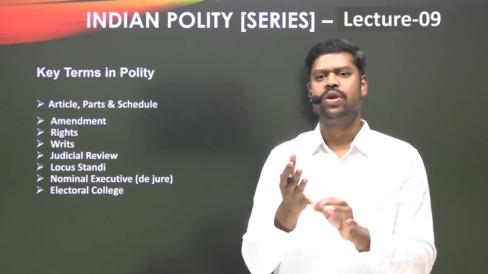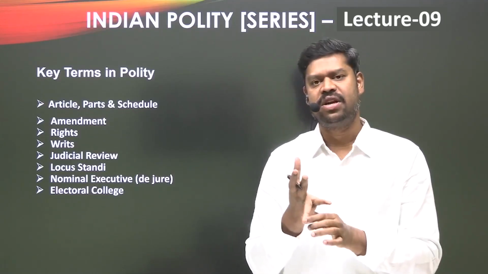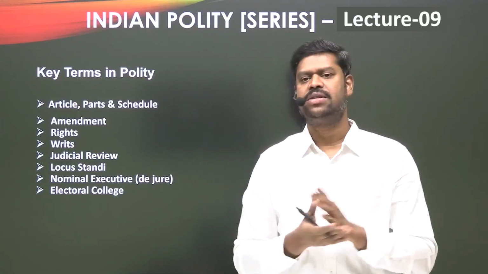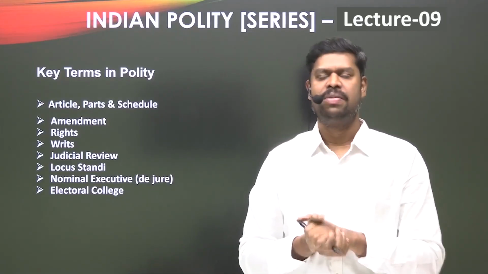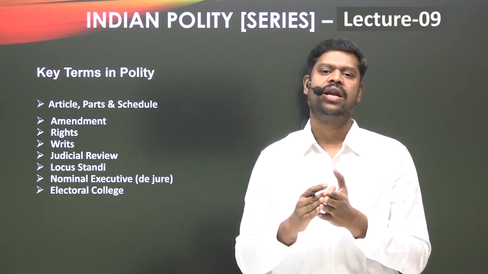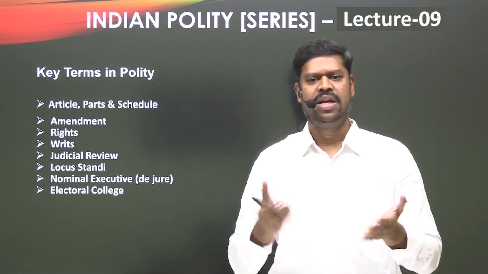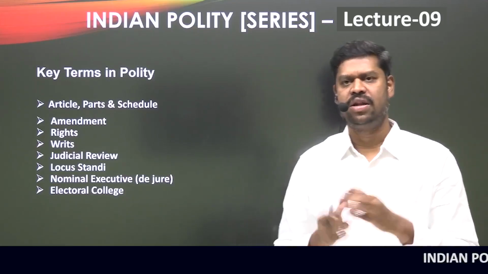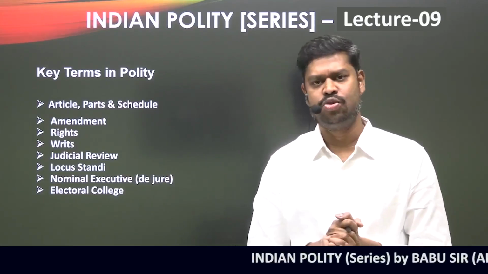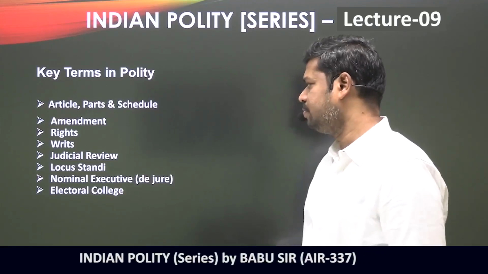Suppose the sexual orientation is not on the basis of consent, or although it may be on the basis of consent, it is between an adult and a minor. Under these circumstances it is still a punishable offense. But otherwise, if it is among adults, on the basis of consent, and happening in a private space, then it is no longer a punishable offense. And this has been done by the judiciary by exercising its power of judicial review. So this is basically what you have to understand by the concept of judicial review.